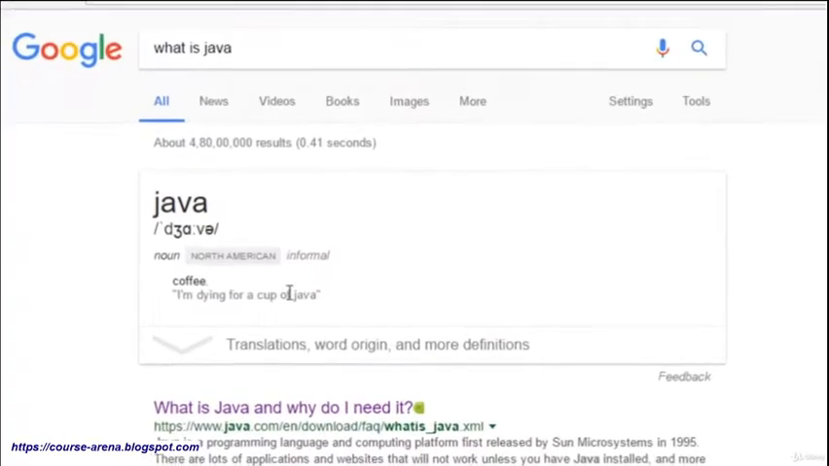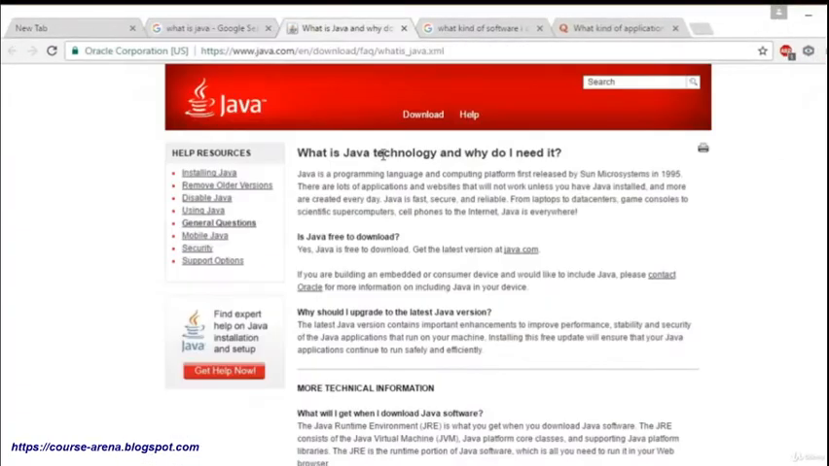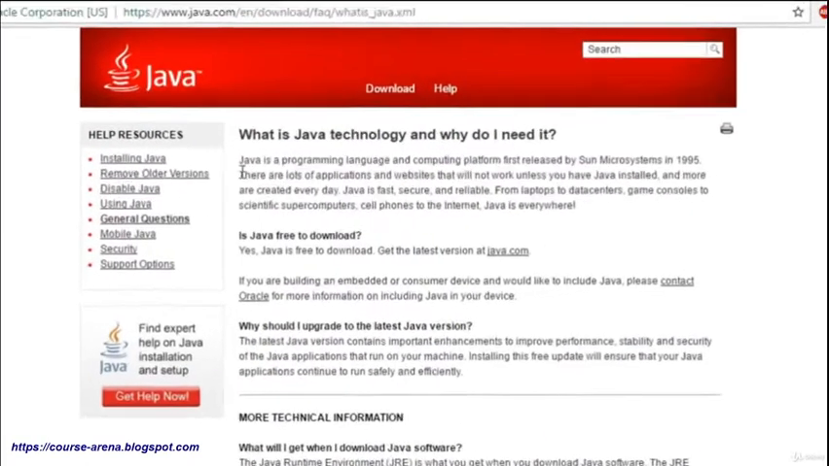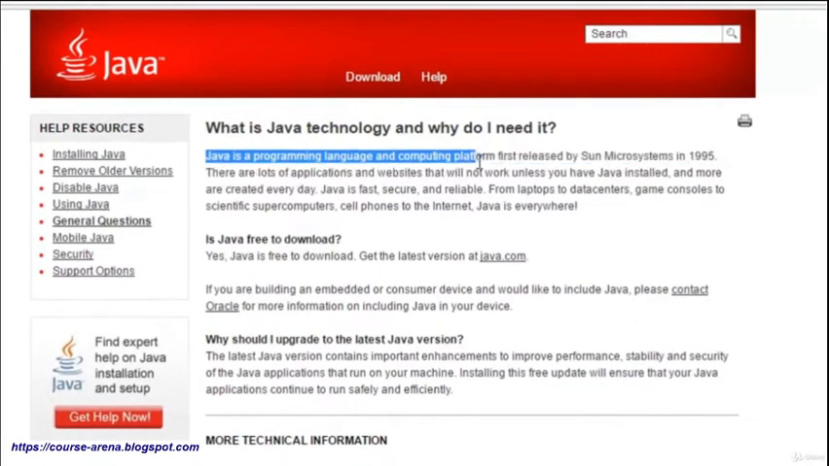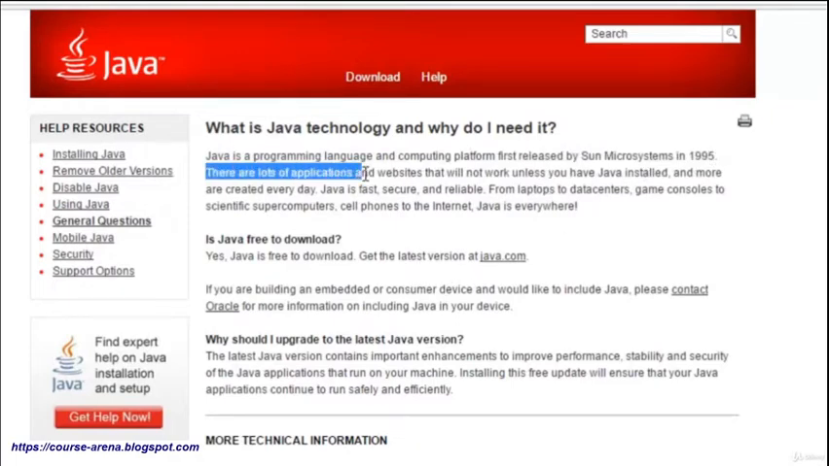So what is Java? On the first link I clicked, it led me to this website from java.com. So here, what is Java technology? Why do I need it? Java is a programming language, and I don't want to read all of that. There are a lot of applications and websites that will not work unless you have Java installed. That means it has some relation with applications and websites.